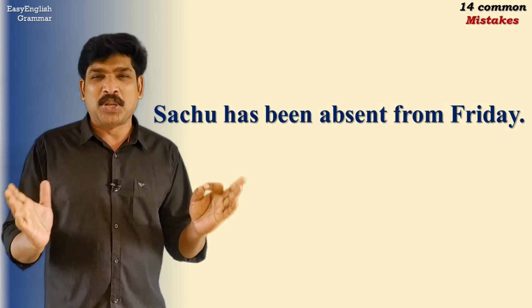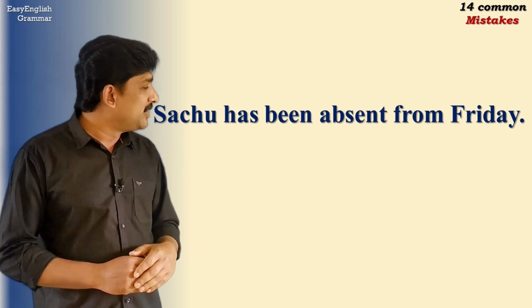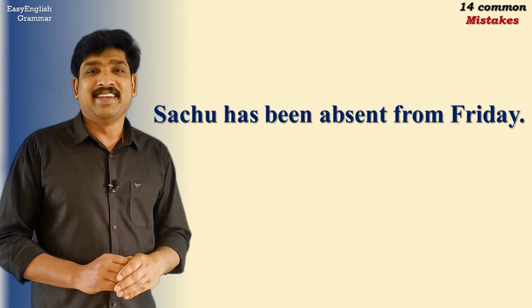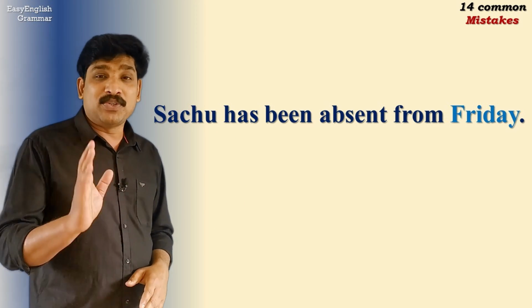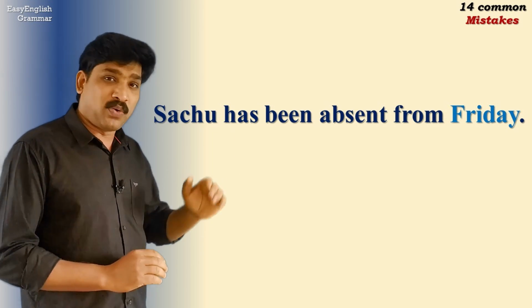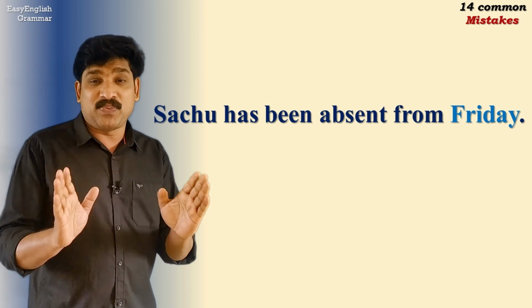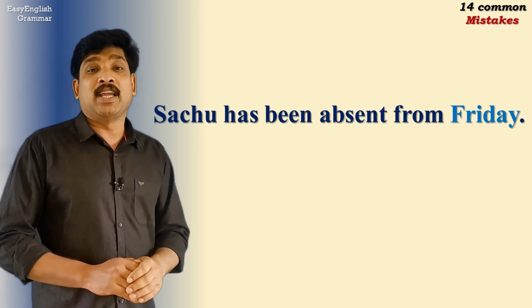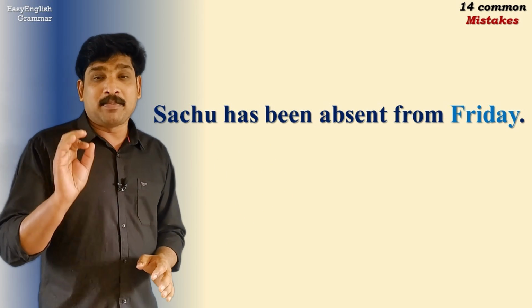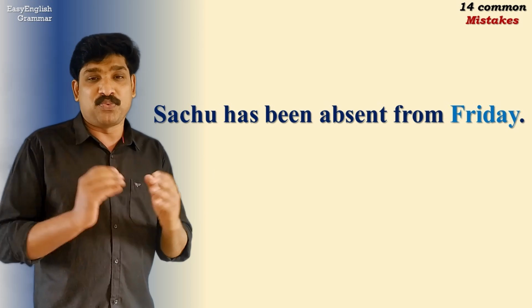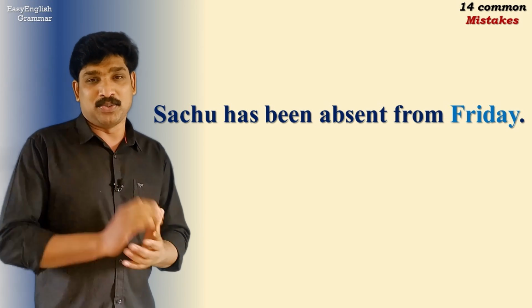There seems to be no error in this sentence, but there is. Now, Friday, if you see here, is one of the days of the week and is a specific time. It is not a duration of time, and people normally say "from Friday," which is a wrong usage.